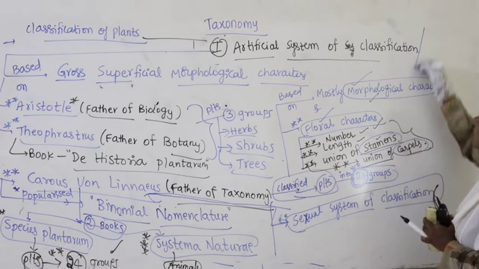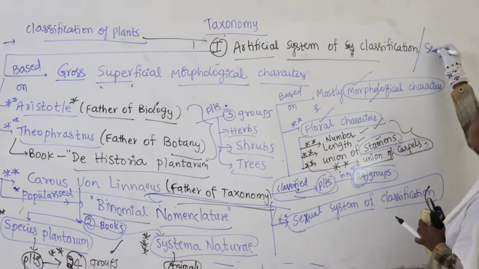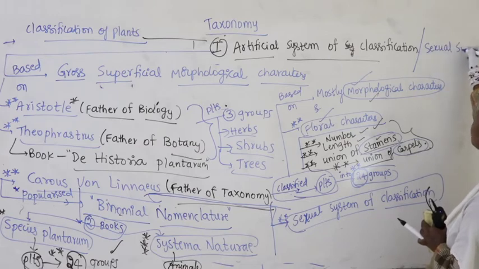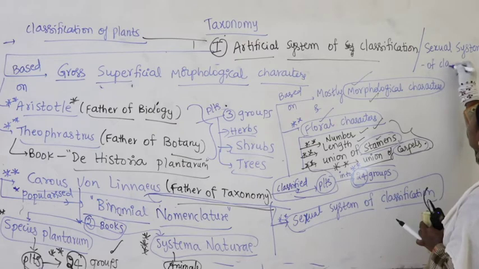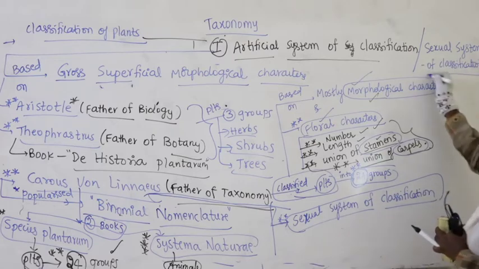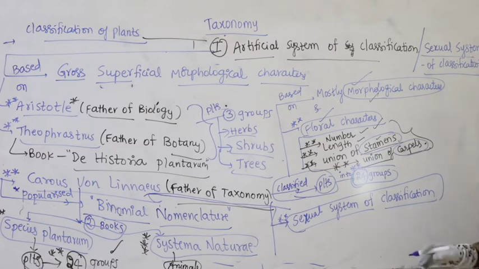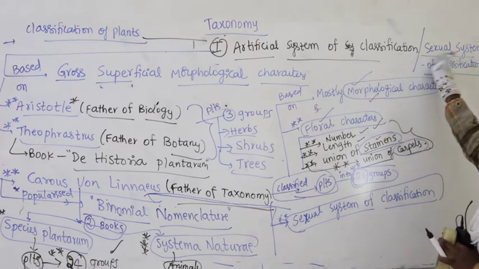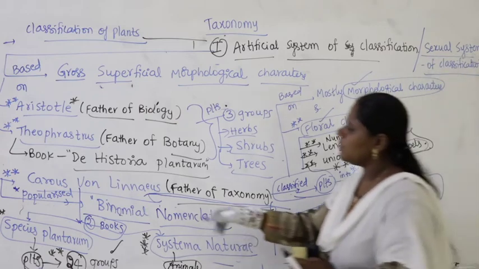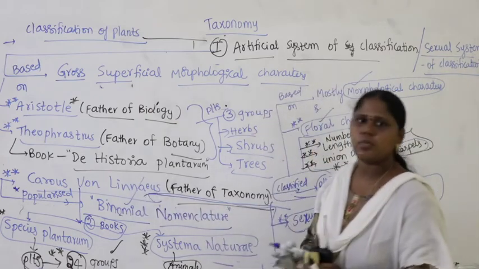That is why the artificial system of classification is also called the sexual system of classification by Linnaeus, right.